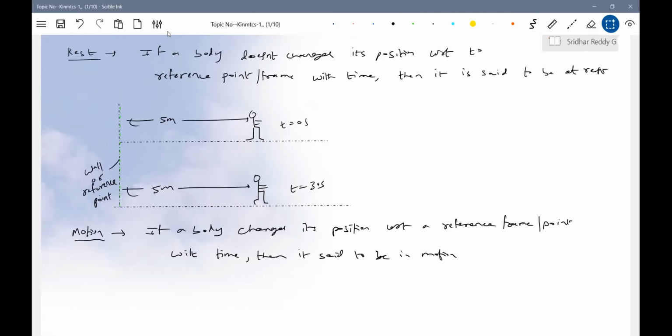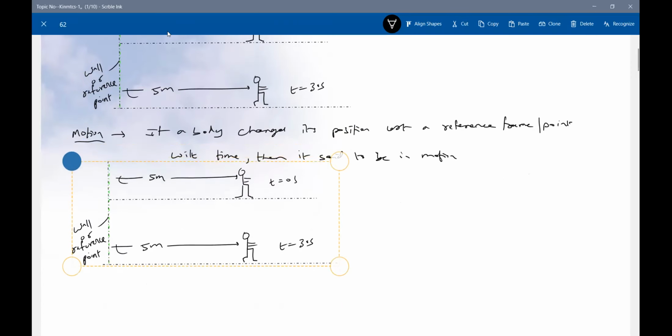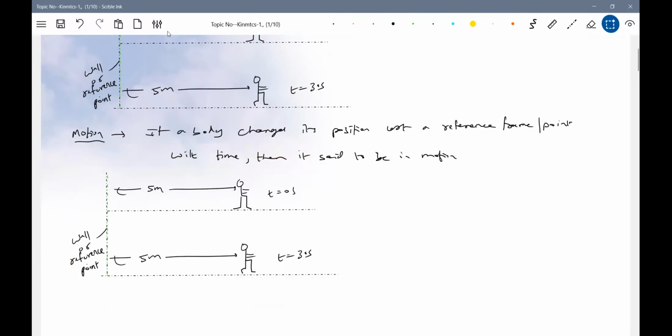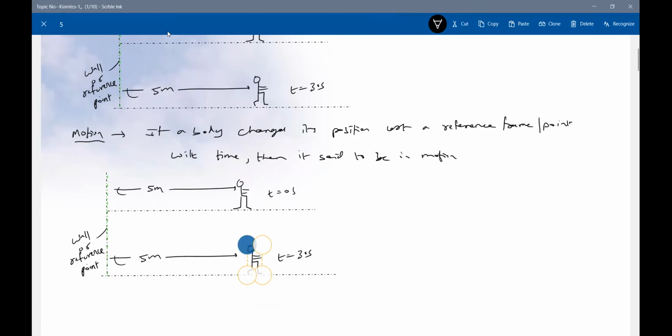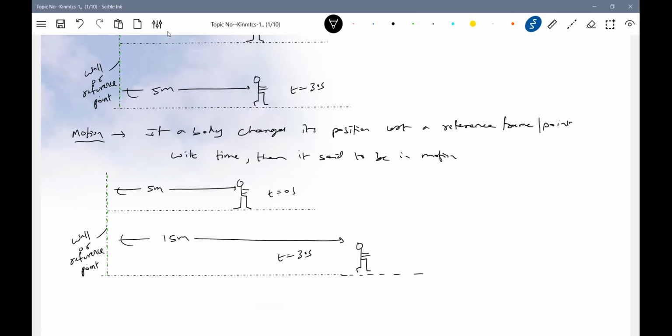Let me take the same diagram. Now, he is at a distance of, let it be say, 15 meters after 30 seconds. Did he change his position?